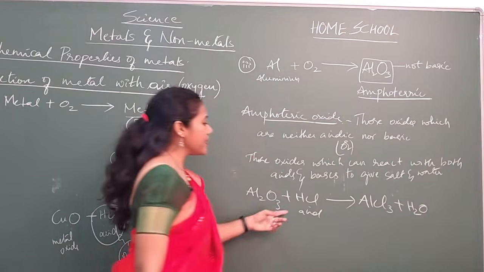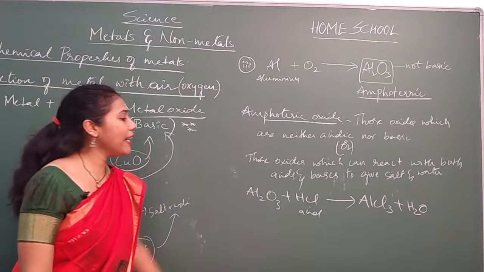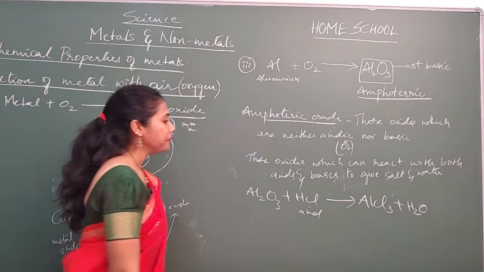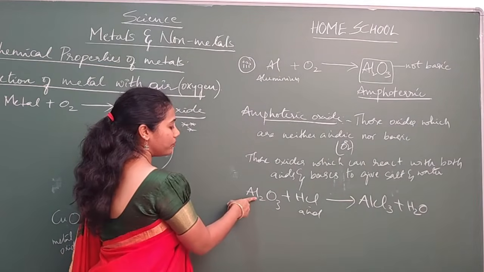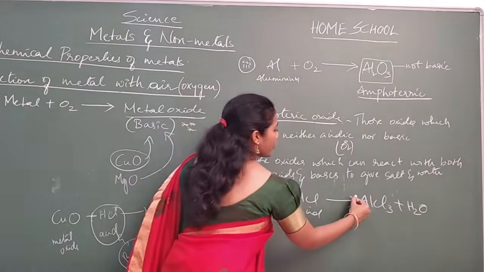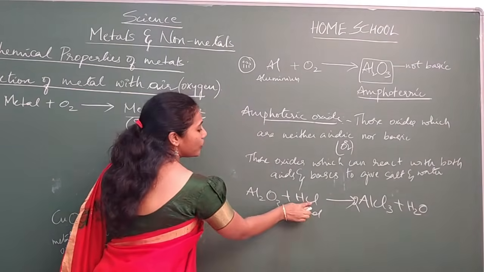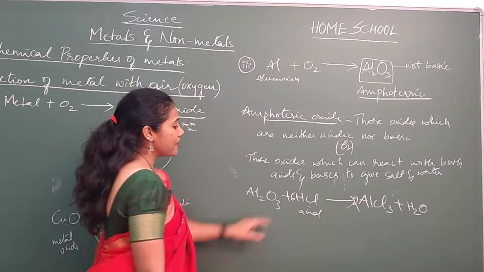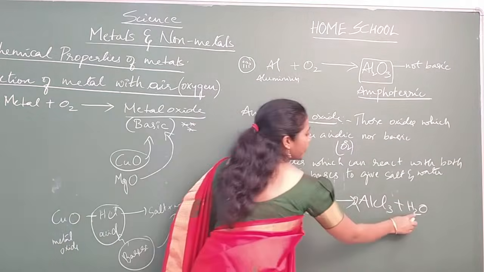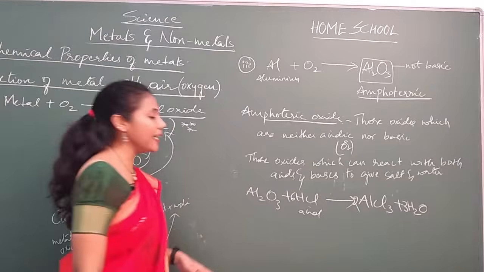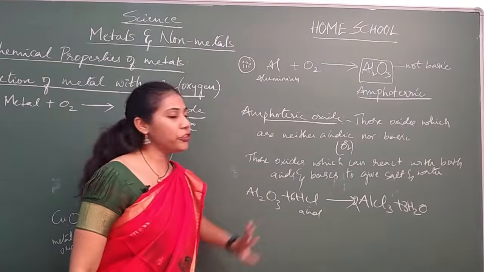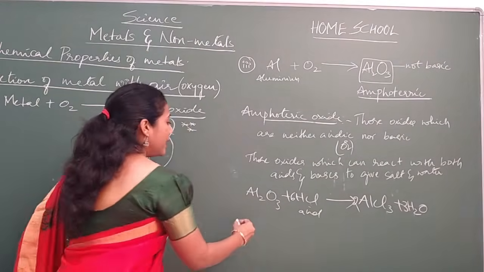So this is how it reacts with acid. And how do you balance the reaction? Al2 means 2 is there, so we put 2 here. 2 times 3 is 6 Cls, and there is only 1 Cl, so we put 6. Now 6 hydrogens here, only 2 hydrogens, so we put 3. Balanced equations you have to write. Clear? Fine.